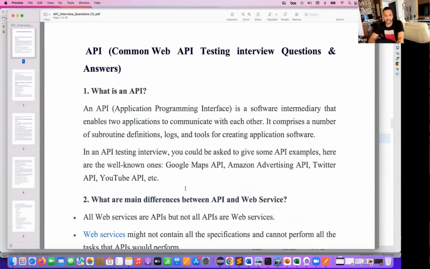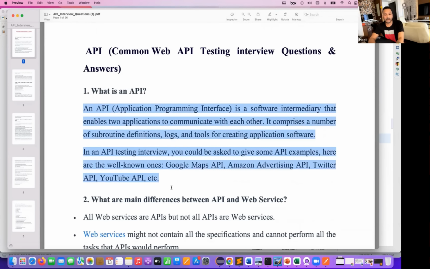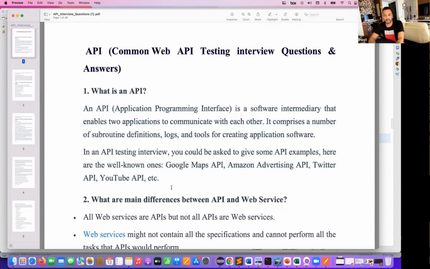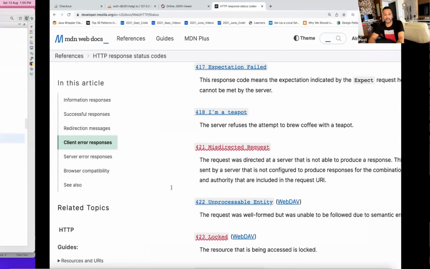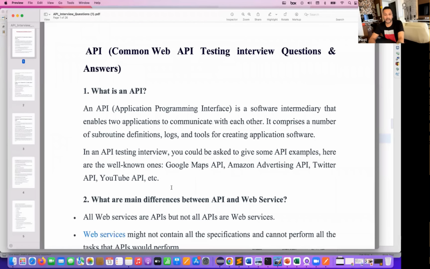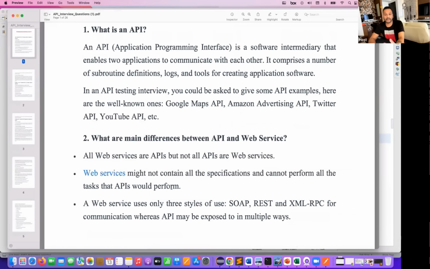But my advice is that don't just read whatever is written in the paragraphs. At the time of the interview, you have to explain with more and more examples. The practical examples that I showed you today, you can do the same thing and prepare them for the interview too, because the interviewer is expecting practical answers from you.